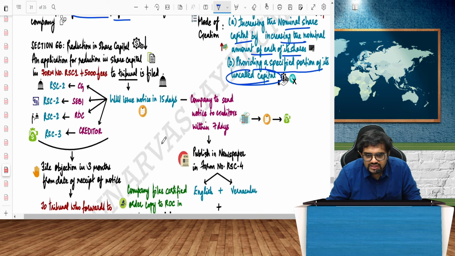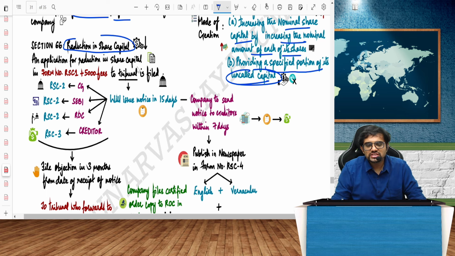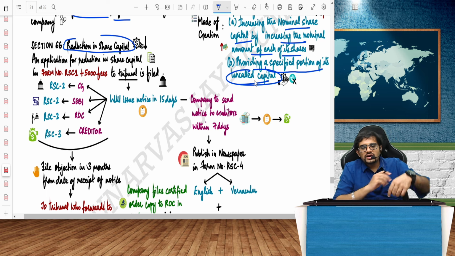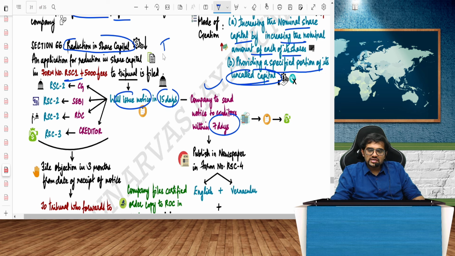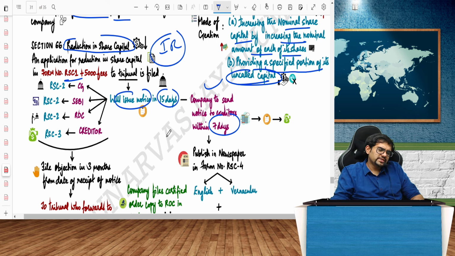Next comes an interesting and important area, Section 66, reduction in share capital. An application for reduction in share capital should be made in form RSC-1, with 5,000 rupees fees, and you have to file it with the Tribunal. Apart from that, notices will be sent within 15 days. The company will send notices to all the creditors. So this is basically the procedure for internal reconstruction. You have that chapter in accounts, internal reconstruction. The legal aspects of this are covered under Section 66.